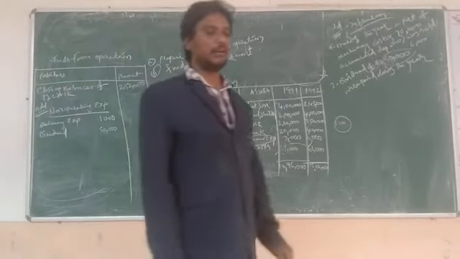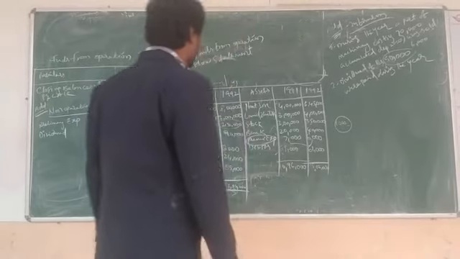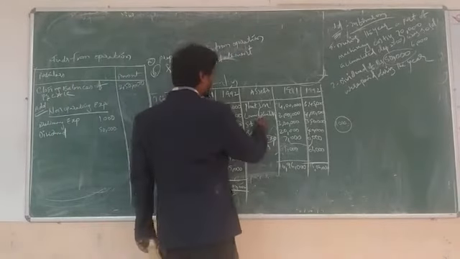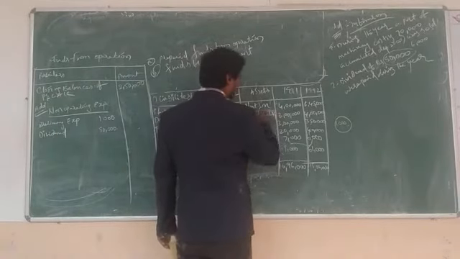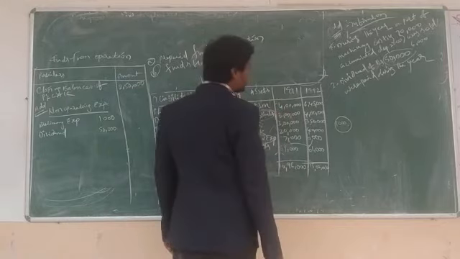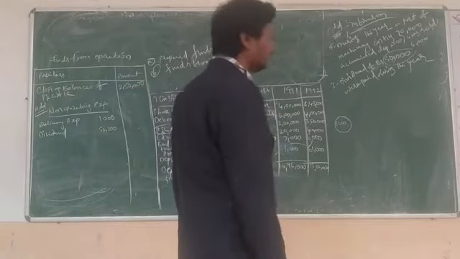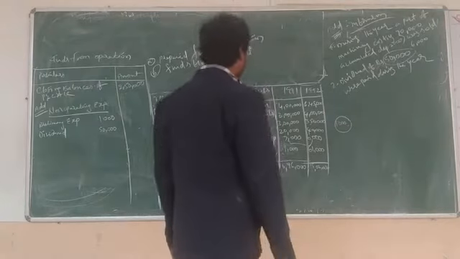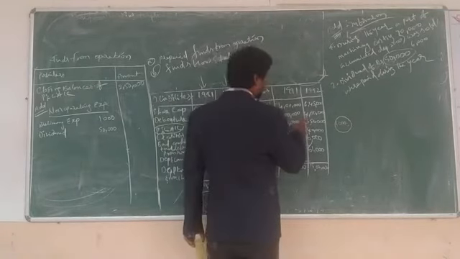Next one is depreciation on land and building. This is also non-operating. Land and building: last year 3 lakhs and present year 4 lakhs.